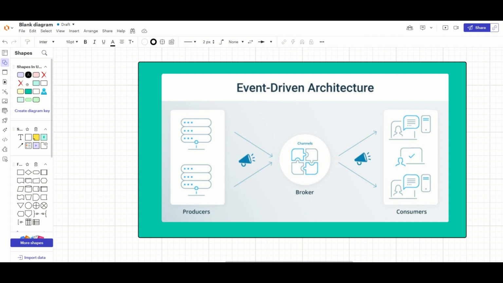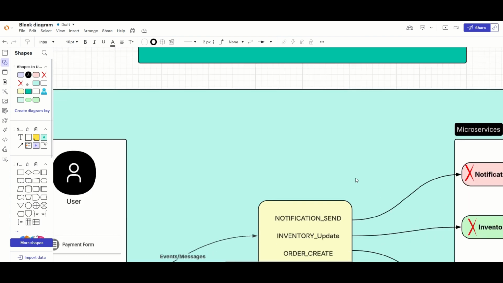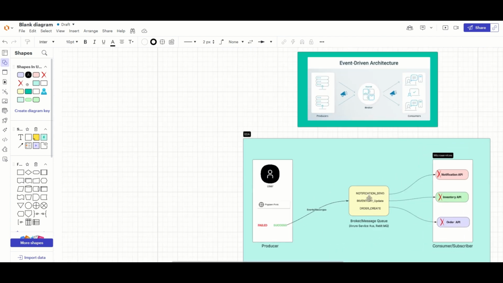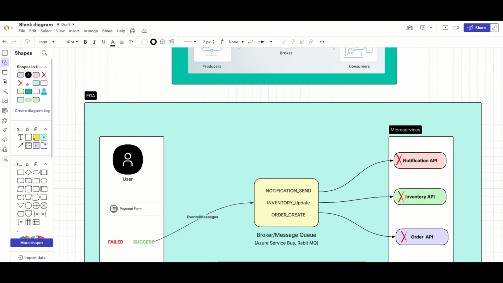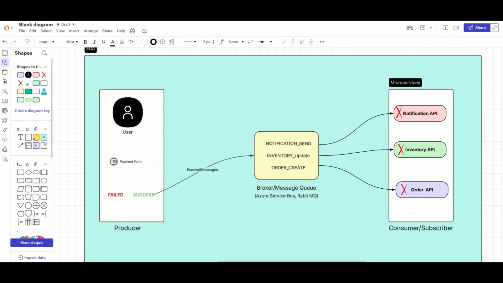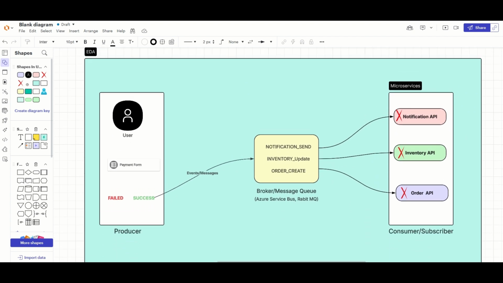Now we will try to understand it with a more detailed diagram. Let me zoom in and out a little so we have clear visibility of this diagram. Okay, here you go. So now what we have done here is the same example.